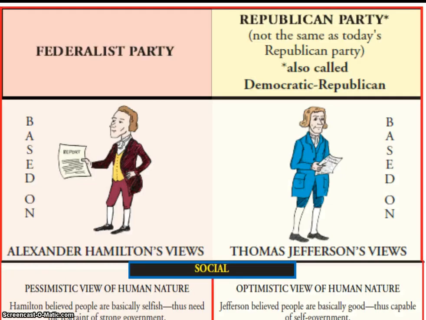All right, so the Federalist Party is going to be based on Alexander Hamilton's views, and they have a very pessimistic view of human nature overall. Hamilton believes that people are basically selfish and need restraint of the strong government. Jefferson's Republican or Democratic Republican Party has more of an optimistic view of human nature. Jefferson believes people are basically good and therefore are capable of self-government.